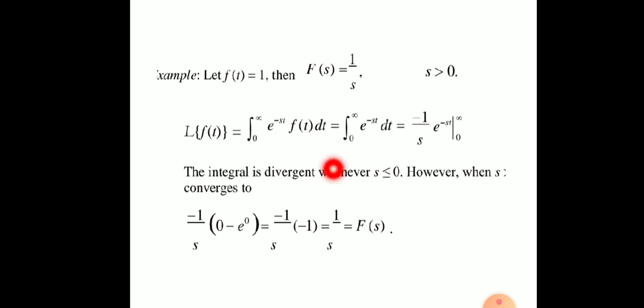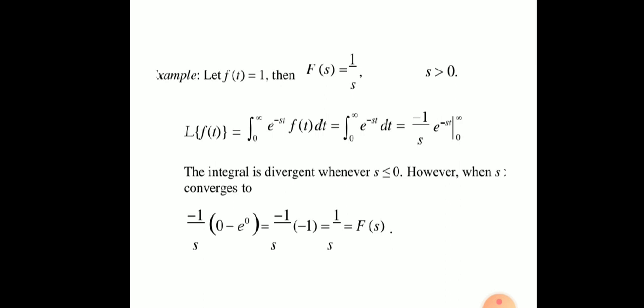So the integral is divergent whenever s is less than or equal to 0. However, whenever s is greater than 0, it converges, so we put in the limit. We get minus 1 upon s times (0 minus e to the power 0). Remember that 0 minus e to the power 0 means minus 1, so minus 1 upon s into minus 1 is equal to 1 upon s. So if f(t) is equal to 1, then F(s) is equal to 1 by s. Okay.